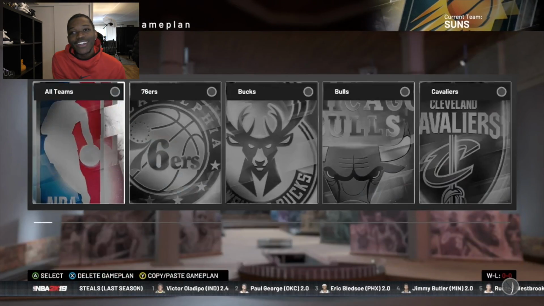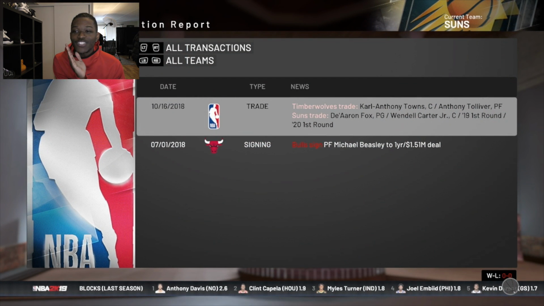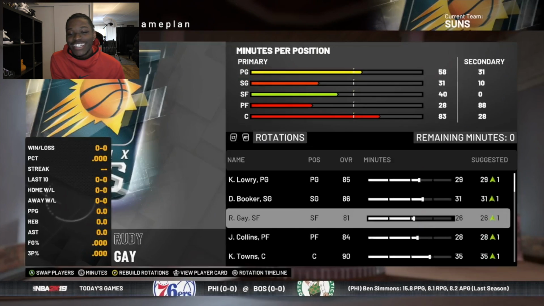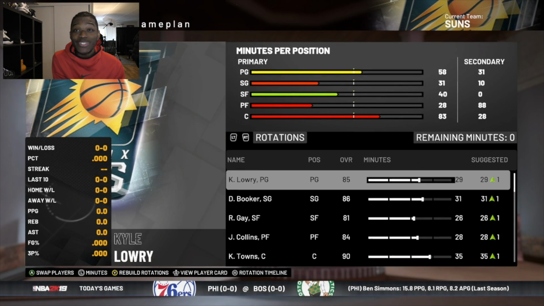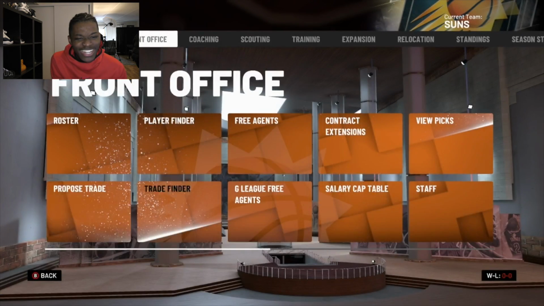We didn't need De'Aaron Fox. Y'all know De'Aaron Fox is my favorite NBA player, but we didn't need him right now. So we threw De'Aaron Fox, Wendell Carter for Karl Anthony Towns. Karl Anthony Towns and D-Book on the same squad. You know they homies. Like, they homies. So having them on the same squad is going to be cool. So let's get to the next trade.